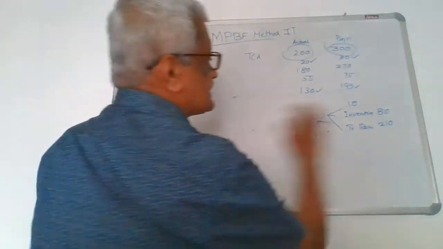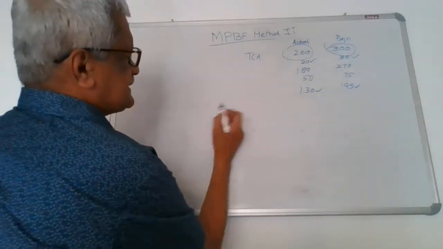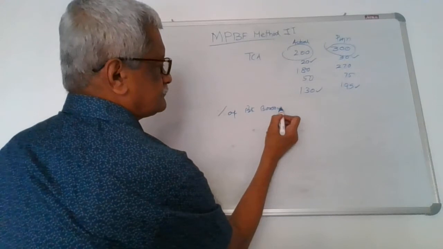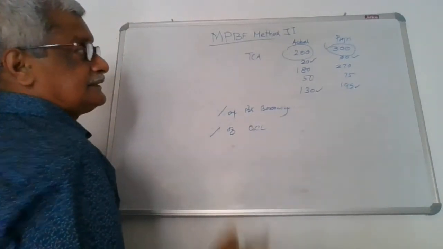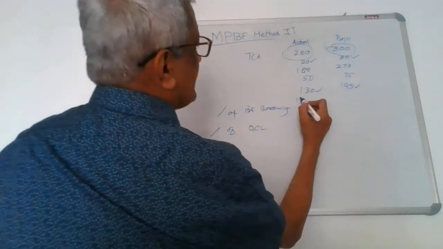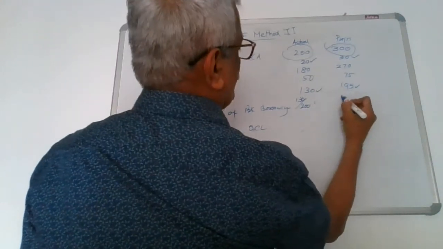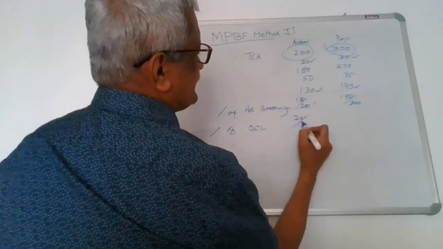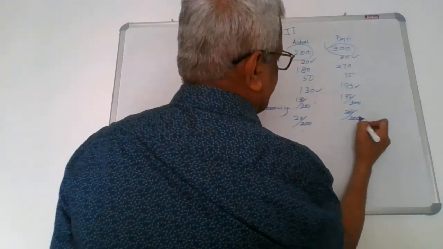And the third one is, whenever we are doing this, what is the percentage of bank borrowing? What is the percentage of OCL? That is to be found out. Say for example, in this case, the bank borrowing is 130 by 200. And here it is 195 by 300. And OCL here is 20 by 200. Here it is 30 by 300.